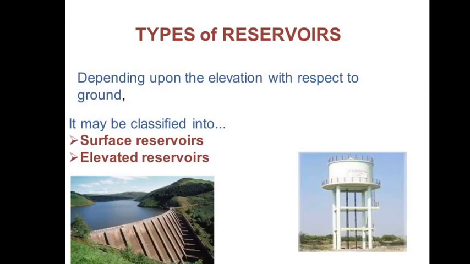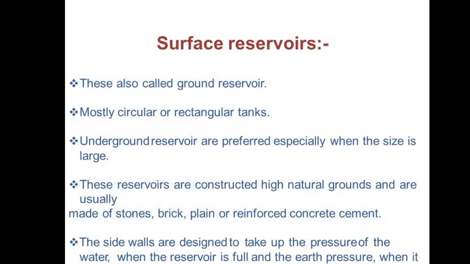What are the types of reservoir? Depending upon the elevation with respect to the ground, there are surface reservoirs and elevated reservoirs. On the left you can see the surface reservoir, and on the right side you can see the elevated reservoir tank. The surface reservoir, also called a ground reservoir, is mostly a circular or rectangular tank. Underground reservoirs are preferred, especially when the size is large. These reservoirs are constructed on high natural ground and are usually made of stone, brick, plain cement concrete or reinforced cement concrete. The side walls are designed to take up the pressure of the water when the reservoir is full and the earth pressure.